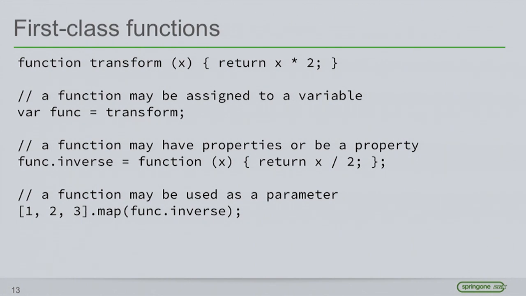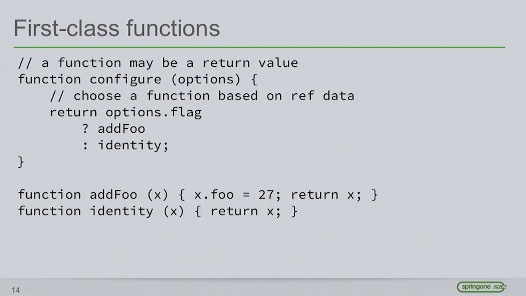So as with other functional languages, JavaScript treats functions as first-class objects. They're just things that you can work with. It's not just a declaration. It's actually, as you can see here in some examples, something you can get a reference to. You can point a variable to it. You can make it a property of something. It itself can have properties because, again, it's just an object in JavaScript. And very importantly, you can use them as parameters to a function. And you can actually use them as a return result from a function. They're just regular variables, regular things in JavaScript.